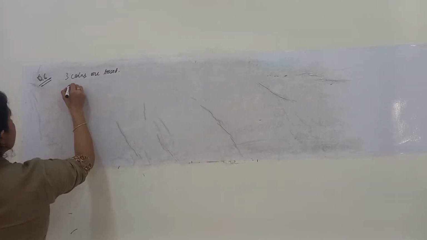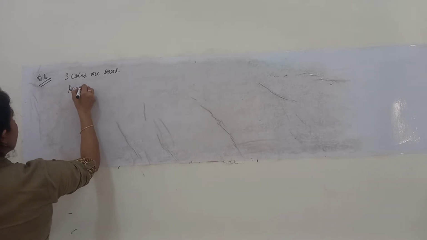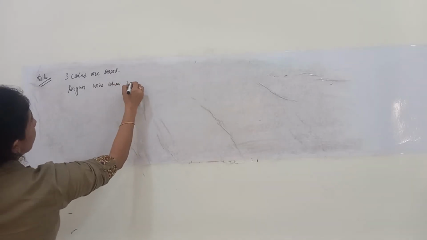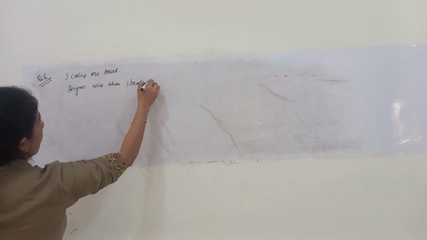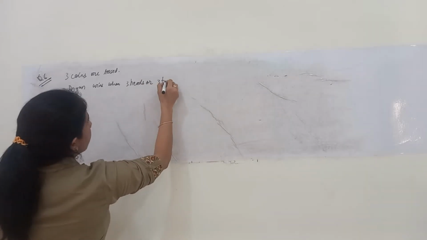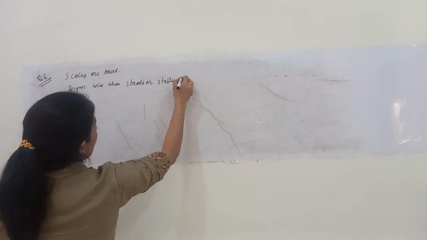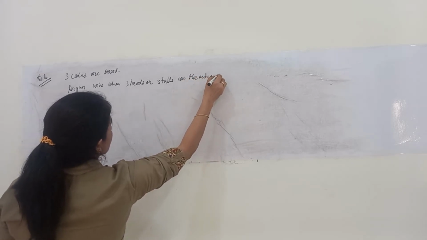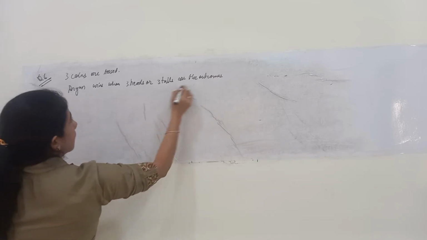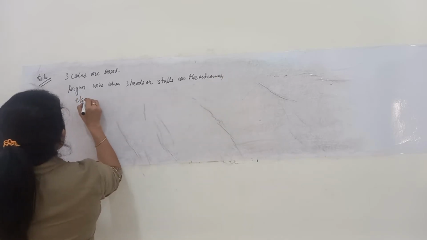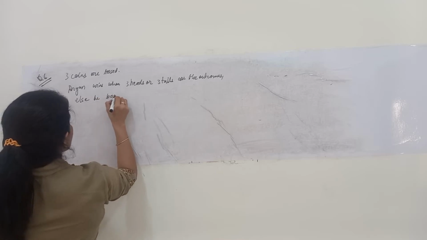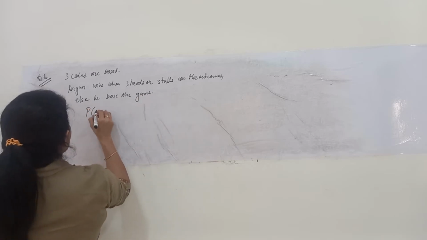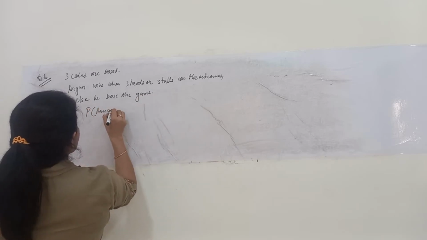Now there is a situation when Aryan wins: when 3 heads or 3 tails are the outcomes. Else he loses the game. Okay, now we have to find the probability that Aryan loses the game.